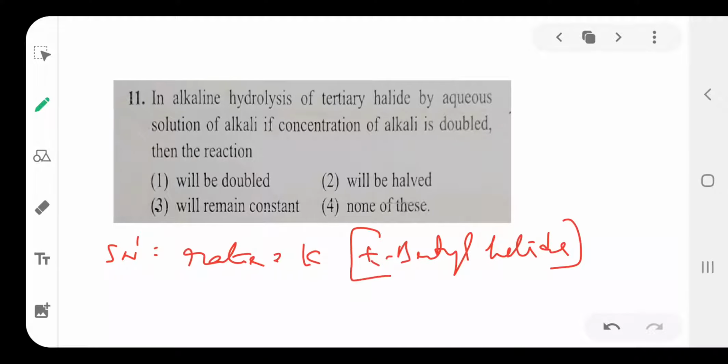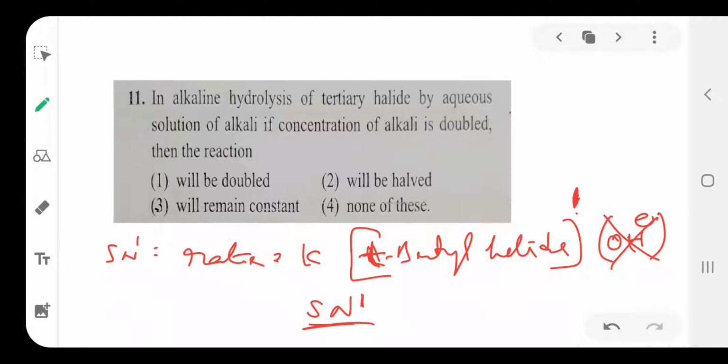Means the rate of reaction depends only on the alkyl halide, not on the nucleophile. In case you take secondary, the rate depends on the alkyl halide and also the nucleophile. But here the rate depends only on the alkyl halide. Here only one reactant, so that's why it is SN1 reaction.